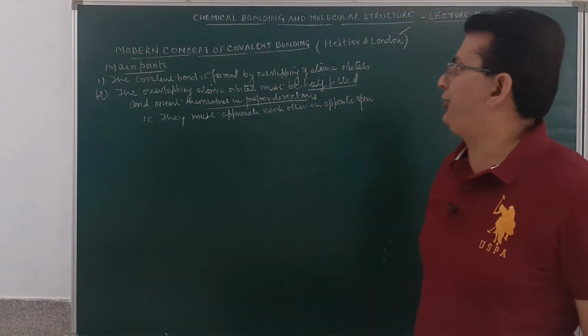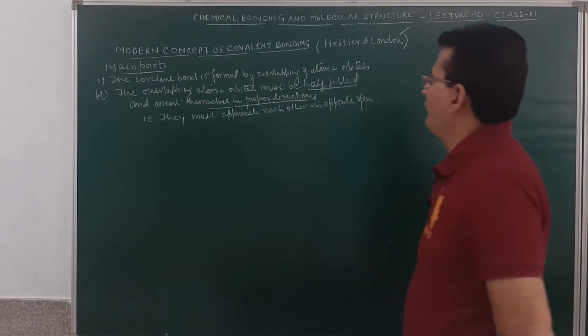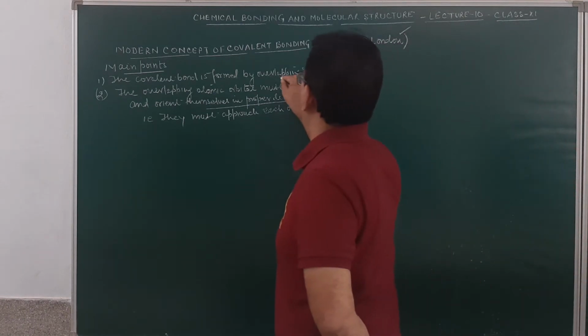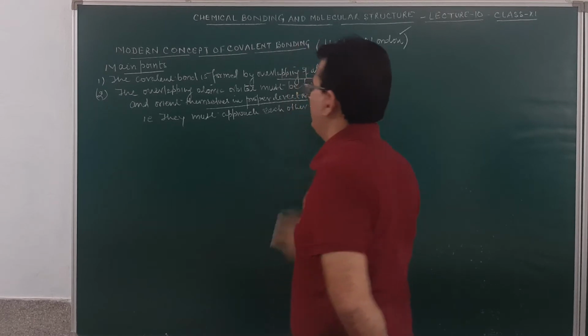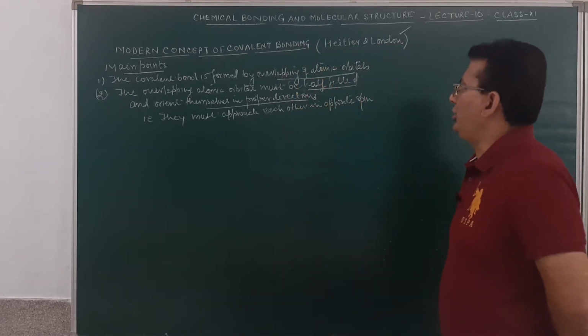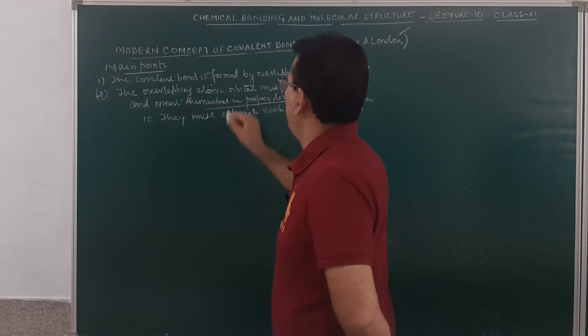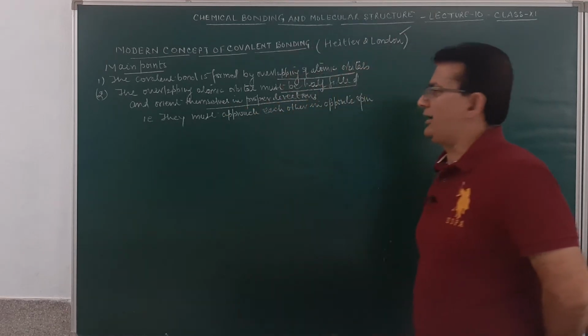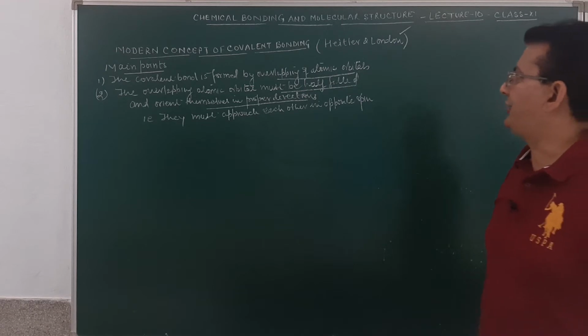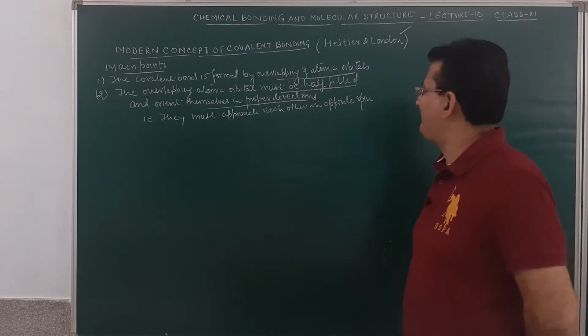So what are the conditions for the formation of a covalent bond? The covalent bond is formed by the overlapping of atomic orbitals. Secondly, the atomic orbitals must be half filled and orient themselves in a proper direction, meaning they approach each other in opposite spin.